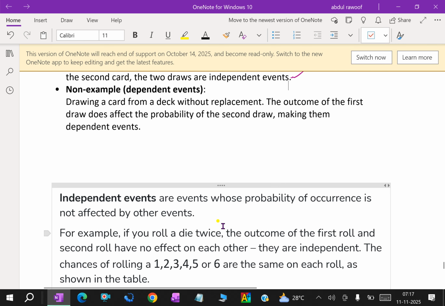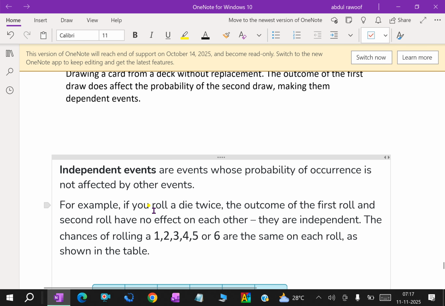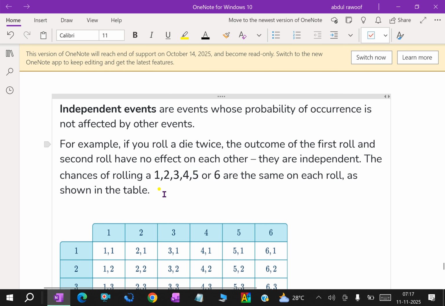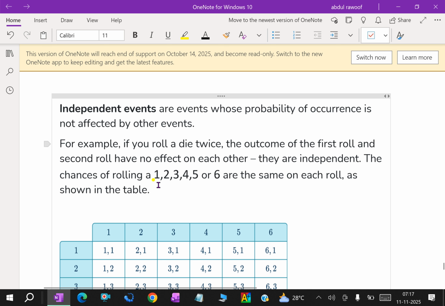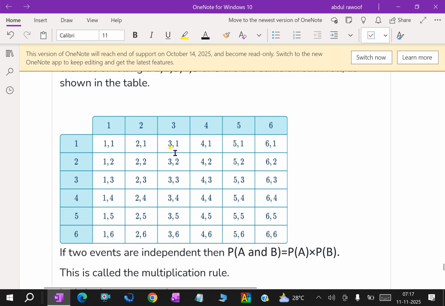Now, independent events are events whose probability of occurrence is not affected by the other event. We know that. For example, if you roll a die twice, the outcome of the first roll and second roll have no effect on each other. They are independent. That means in the first roll we are getting outcomes 1, 2, 3, 4, 5, 6, and the possible outcomes are the same on each roll.